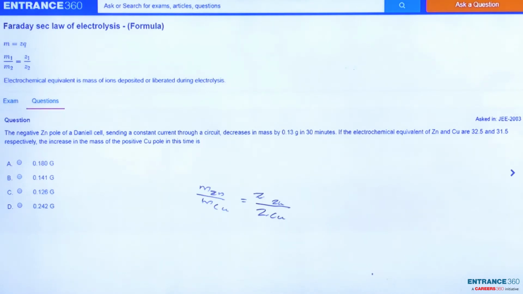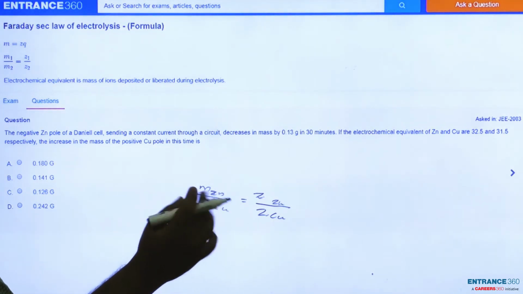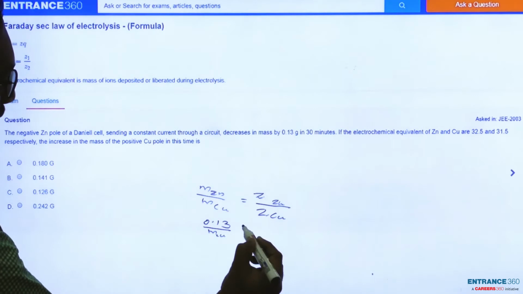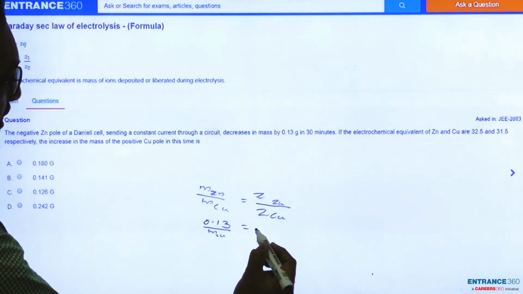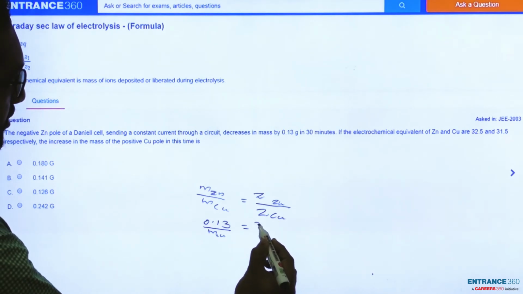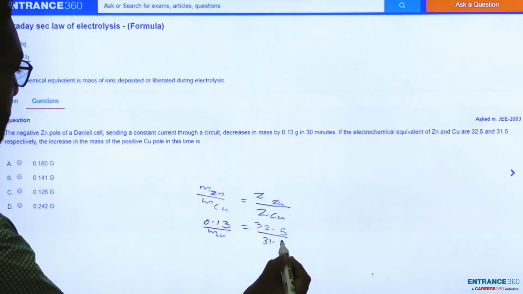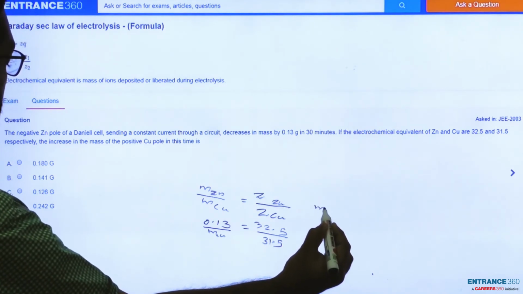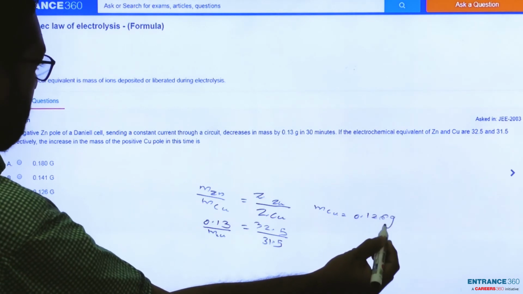Given that the decrease in mass of zinc is 0.13, the mass of copper we have to find out, and the electrochemical equivalents of zinc and copper are given as 32.5 and 31.5 respectively. Upon calculation, you will get the mass of copper as 0.126 gram.